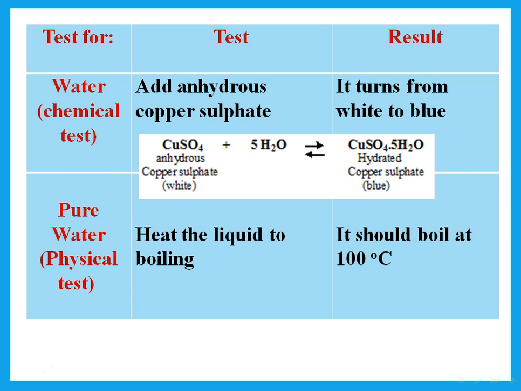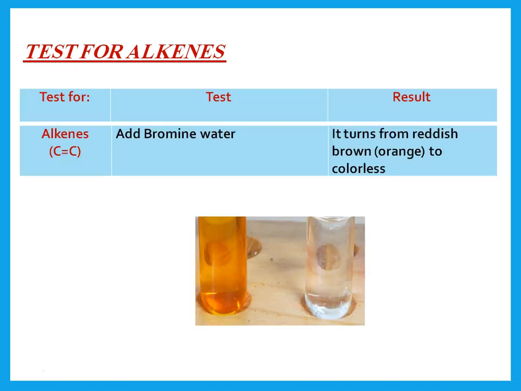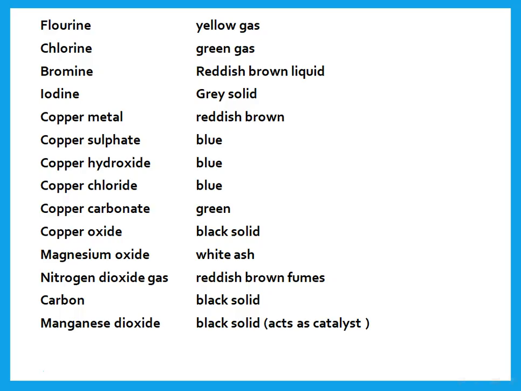Test for water. It can either be a chemical test, add anhydrous copper sulfate, it turns from white to blue, or a physical test, heat the liquid to boiling, it should boil at 100 degrees centigrade. Test for alkenes. We said for alkenes, I add what? I add bromine water. It turns from reddish brown to colorless, or you could say orange to colorless. And then you're supposed to know these colors and these states. These are the things that you need to know.